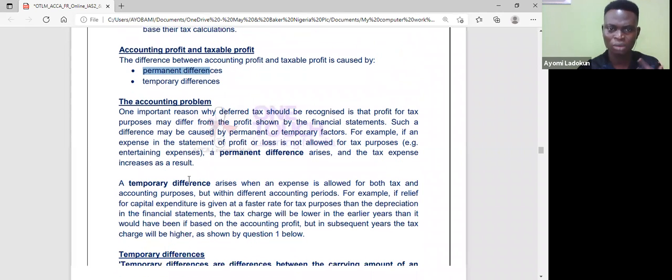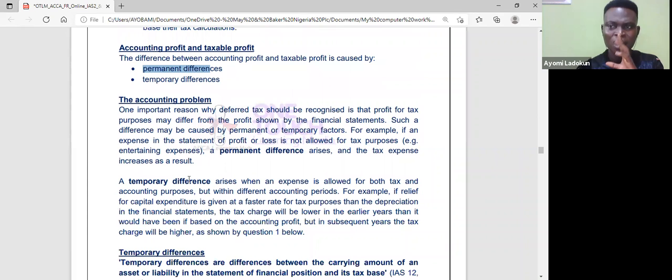Now, temporary difference will arise when an expense is allowed for both tax purposes and accounting purposes. Does that make sense? But the temporary difference will only arise because it's only allowable for accounting purposes, okay, accounting purposes only allowable.